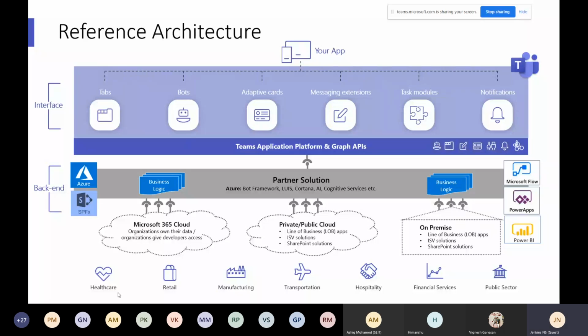Okay. This is a simple reference architecture to understand the apps and where they are. In the middle we have the APIs, and in the backend we have Azure, and you can utilize the SharePoint framework and Power Platform. By default, the Power Platform and SharePoint framework are also deployed in an Azure environment, not our own, a separate Azure environment. It's cloud only. And we also have the option to utilize the line of business from your on premises. That's another benefit here. Okay.